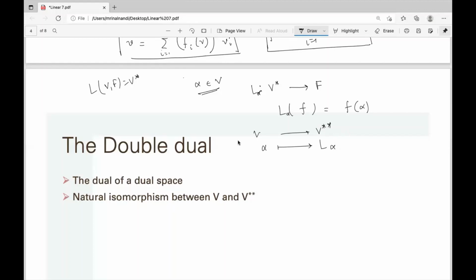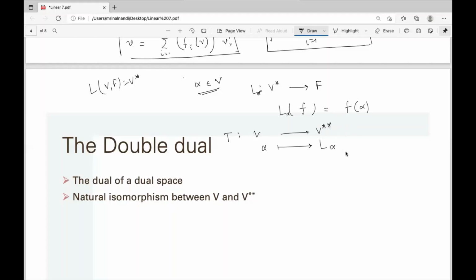So this is a linear transformation from V to V double star. This is also called the natural isomorphism from V to V double star. Take alpha as input from V, and give L alpha as output in V double star.